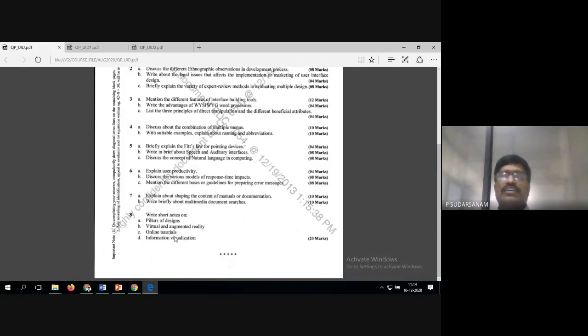augmented realities, online tutorials. These are also from the 15 unit only. Information visualization, this is also from the 15 unit only. So this is the last question paper. The first 4 or 5 questions we have already done, and the sixth, seventh and eighth only remain. Probably the seventh question paper, and always the eighth one is a combination of all.